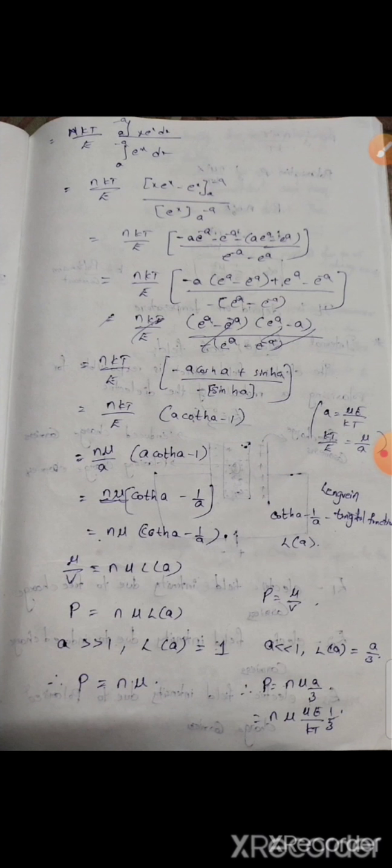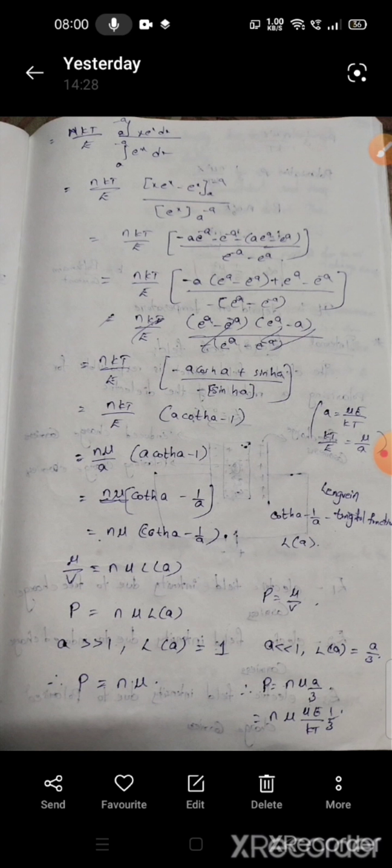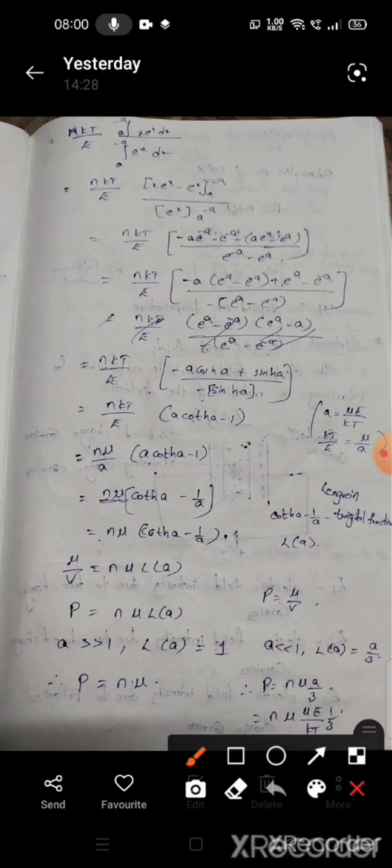By cancelling a and solving, we get nkT by E integral of x e power x minus e power x, limits a to minus a, divided by e power x with limits a to minus a. By substituting the limits, we get nkT by E times minus a into e power a minus e power minus a plus e power a minus e power minus a, divided by minus of e power a minus e power minus a.